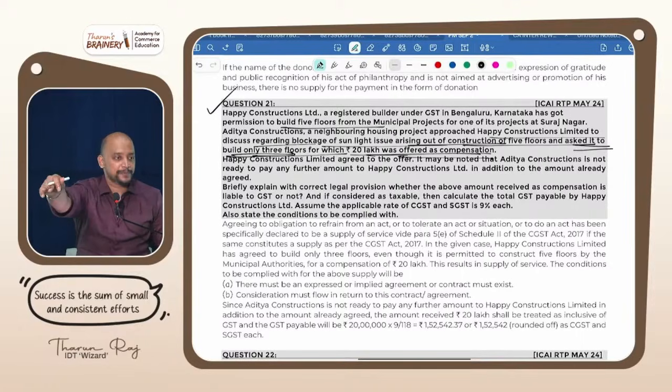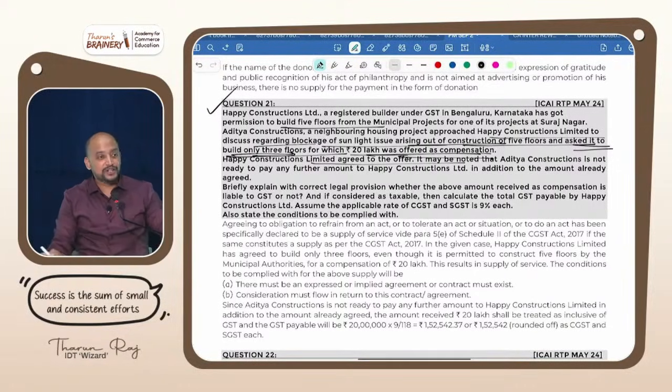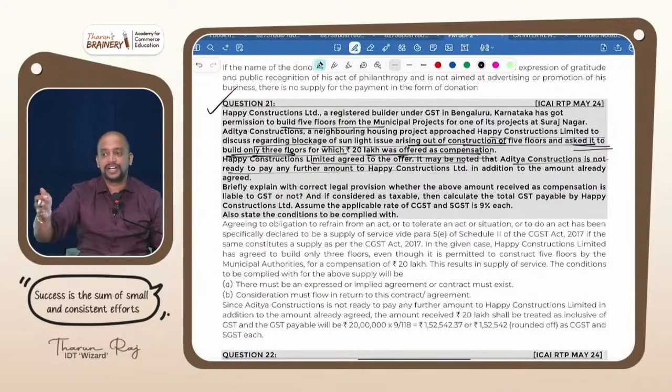You are my neighbor, I am giving you 20 lakhs for what? Not constructing 5 floors, but constructing only 3 floors. Happy Construction Limited agreed to the offer. Freely when 20 lakhs they are receiving, why will they not accept the offer? It may be noted that Aditya Constructions is not ready to pay any further amount to Happy Constructions in addition to the amount already agreed. Means this 20 lakhs alone will be paid.